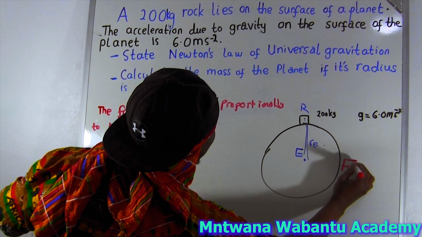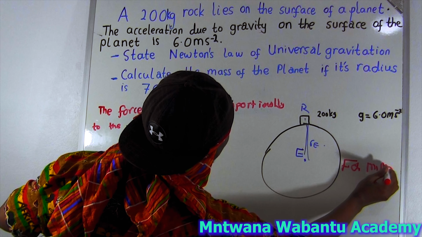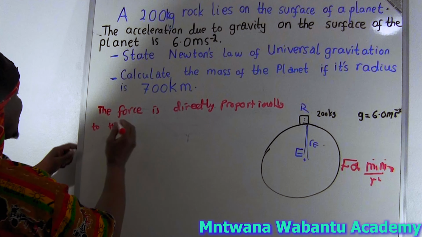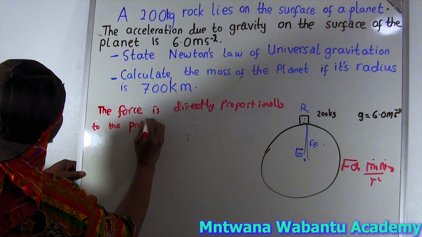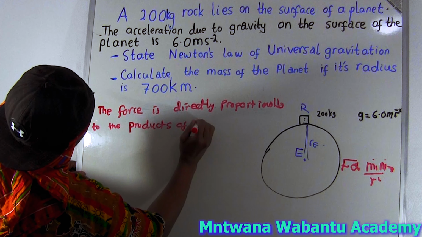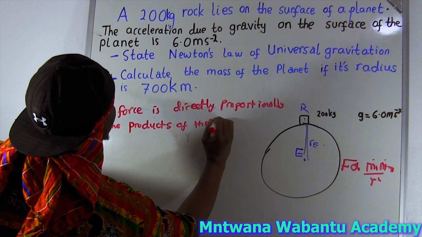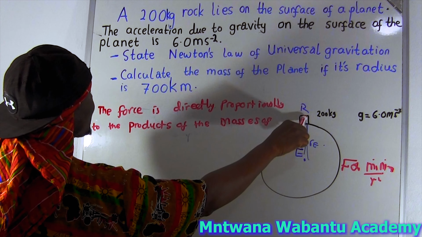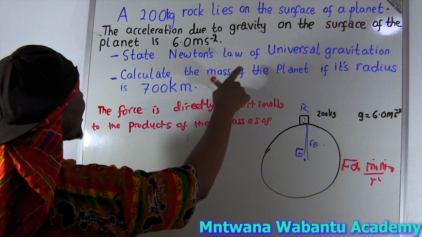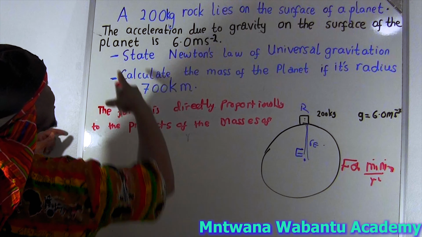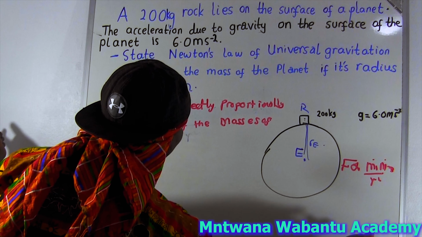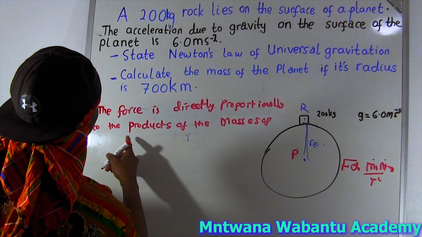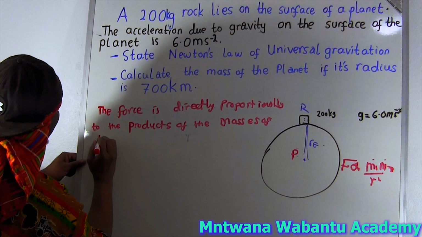F is proportional to M1 times M2, and the same force is inversely proportional to the square of the distance between them. The masses are the mass of the rock and the mass of the planet. It could be any planet, Venus or Mercury. So this is the product of the masses of the particles.